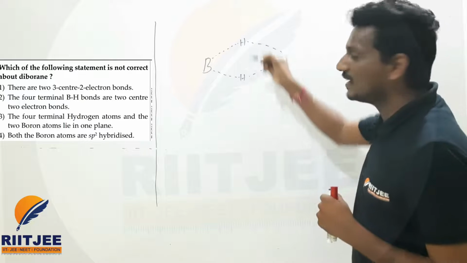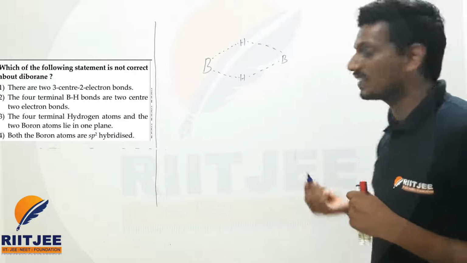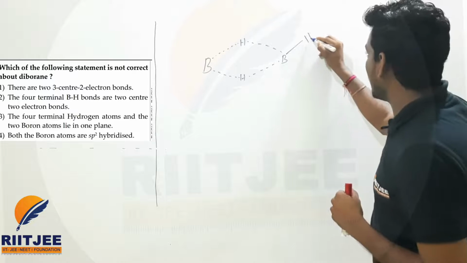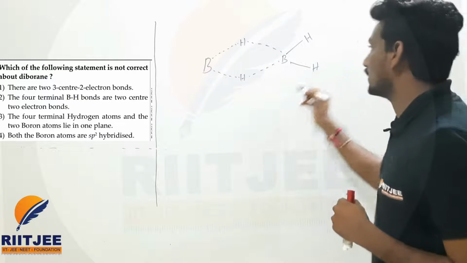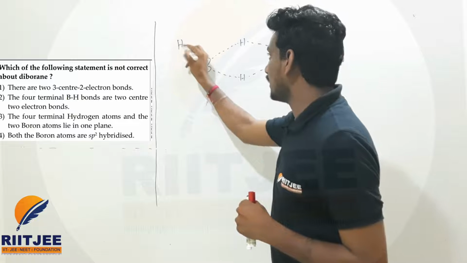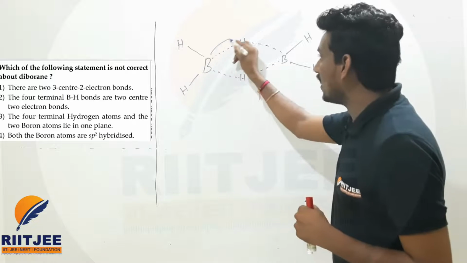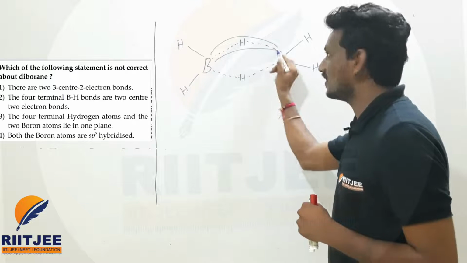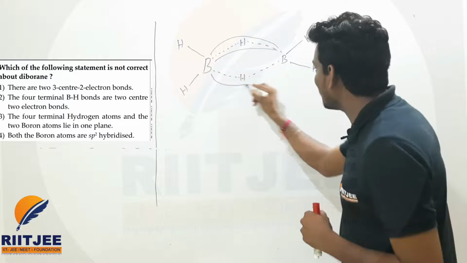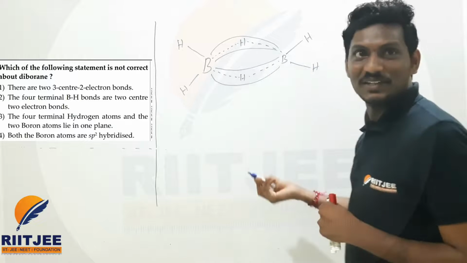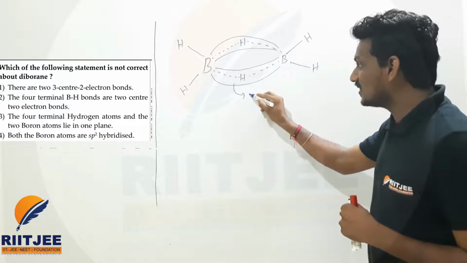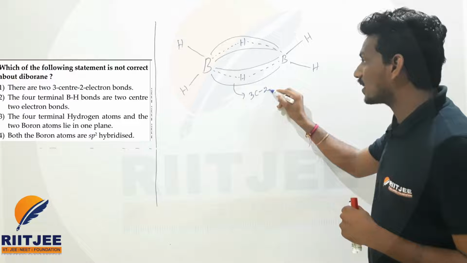This is a bridged one, which is out of the plane, I told you. And here there is one hydrogen, here also hydrogen will be there. So here hydrogen and here hydrogen. So this one is also called the banana bond, our favorite one. Here also one more banana bond, I told you. I told you this is a 3 center 2 electron system.